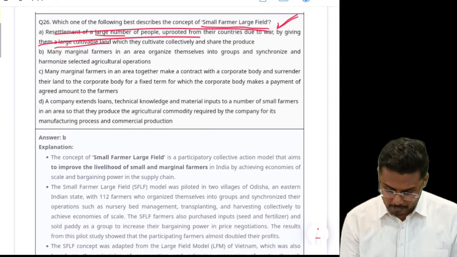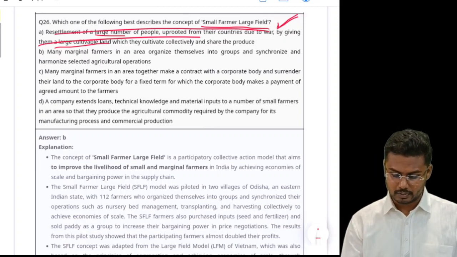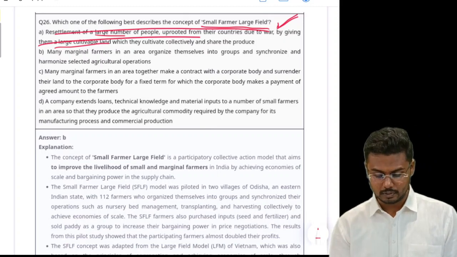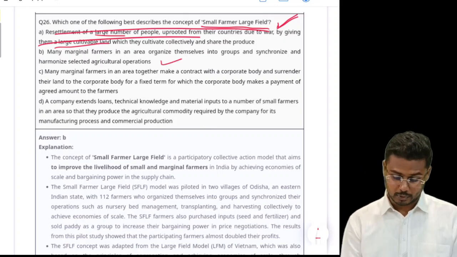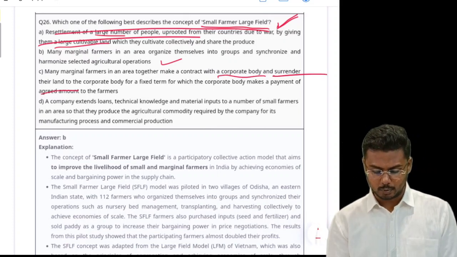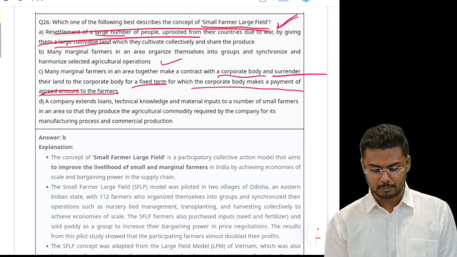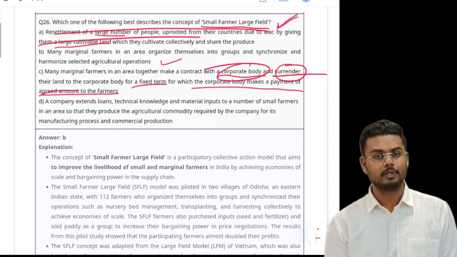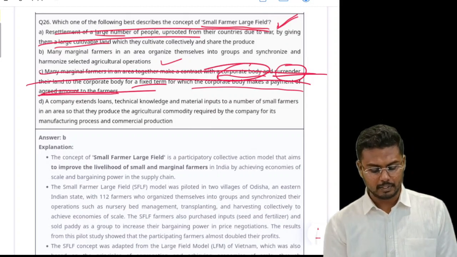Many marginal farmers in an area organize themselves into groups and synchronize and harmonize selected agricultural operations. Yes, this looks good. Many marginal farmers in an area together make a contract with a corporate body and surrender their land to the corporate body for a fixed term, for which the corporate body makes a payment of an agreed amount to the farmers. So surrender, corporate body, these appear to be extreme. So I am eliminating the third statement.